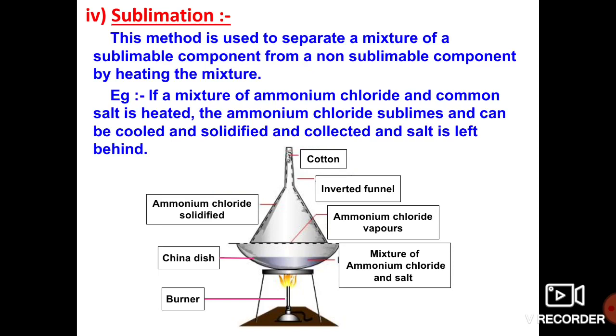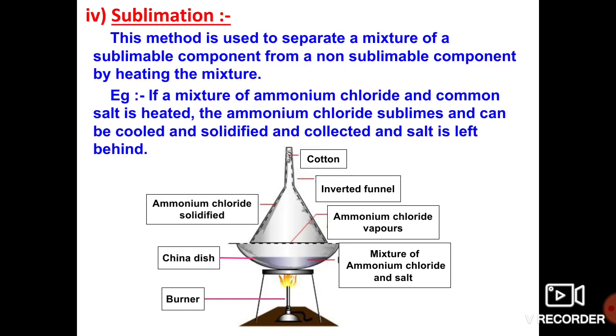What will happen? The temperature of the china dish increases. At that time the ammonium chloride starts to turn into vapors, which collect in the inverted funnel.